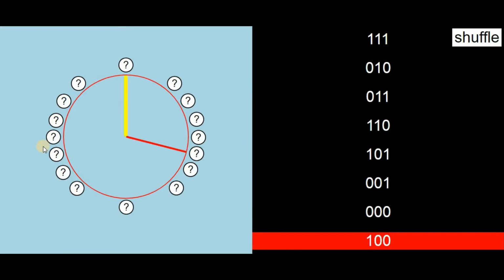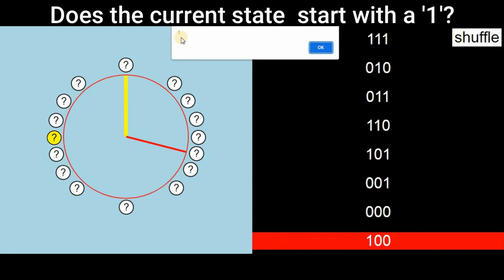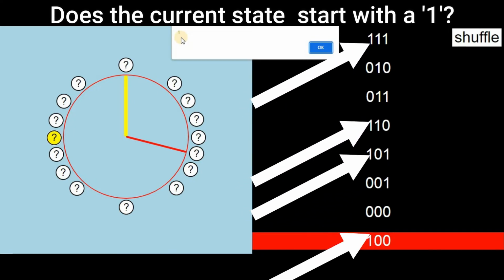Well, they can only be asking questions about the current state of Hilbert space that we are on. And since Hilbert space is made of binary strings, our questions have to be about binary strings. So let's look at the button that we have labeled left. This is the button that gave us yes 50% of the time. So let's uncover this button to see what it was actually asking. In the game, you must press Q on the keyboard as you click the button in order to display its question. This button is asking the question, does this state start with a 1? If we look at our small Hilbert space, we can see that yes, 4 out of the 8 states do start with a 1. That's yes 50% of the time.